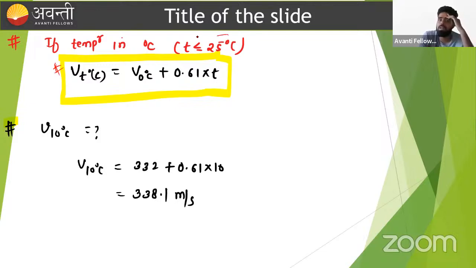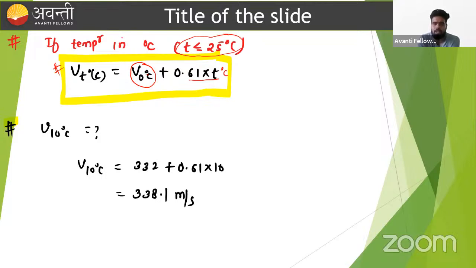Whenever temperature is given in degrees Celsius and it is less than or equal to 25 degrees Celsius, beta, we can develop a direct formula. There is no need to put the temperature in Kelvin, just apply this formula, but we should know the constraint: whenever the temperature is less than or equal to 25 degrees. The velocity at 0 degrees Celsius plus 0.61 into the temperature in degrees Celsius.